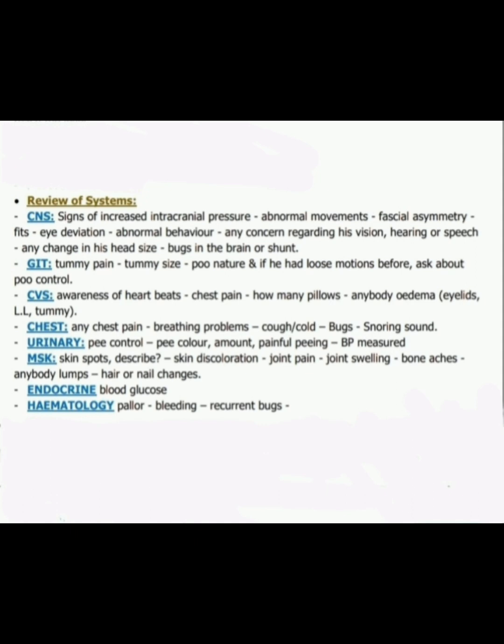Then CVS, we ask awareness of the heartbeats, chest pain, how many pillows, any body edema, eyelids, lower limb and tummy. Chest, we ask any chest pain, breathing problems, cough or cold, barks, snoring sound. Urinary, we ask the pee control, pee color, amount, painful peeing and blood pressure measurement. And pee control is important for transverse myelitis; we are differentiating. Then MSK, we ask any skin spots, skin discoloration, joint pain, joint swelling, bone ache, any body lumps and hair or nail changes. So we know Henoch-Schonlein purpura, sometimes they can present as unable to walk, arthritis develops. Then endocrine, blood glucose level we ask, and hematology we ask pallor, bleeding and any recurrent bugs.